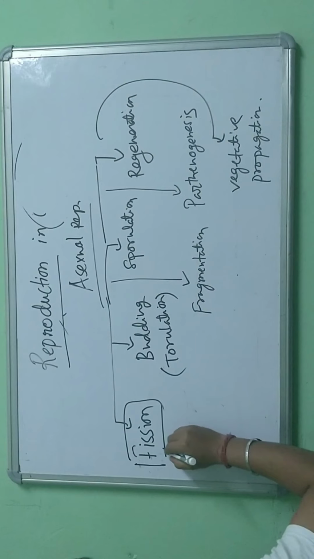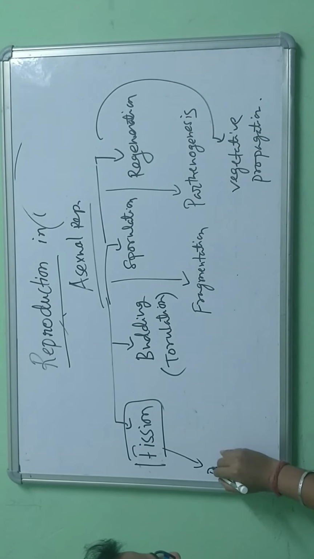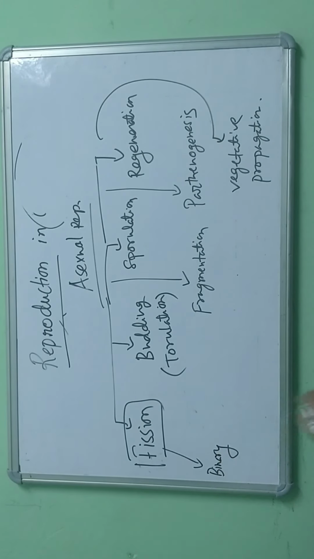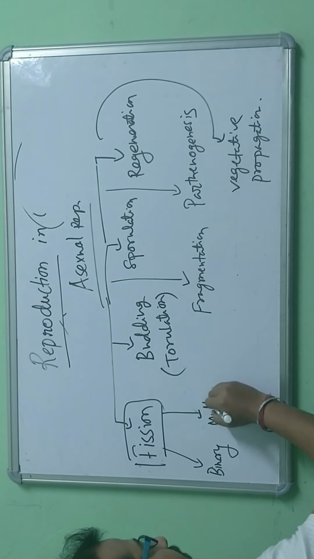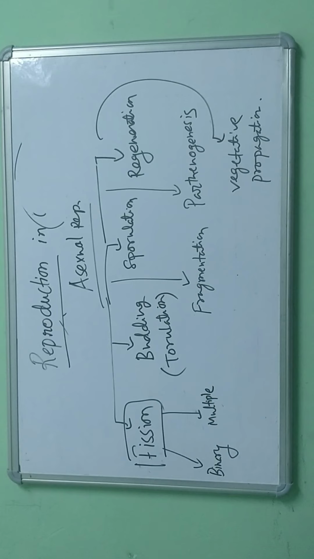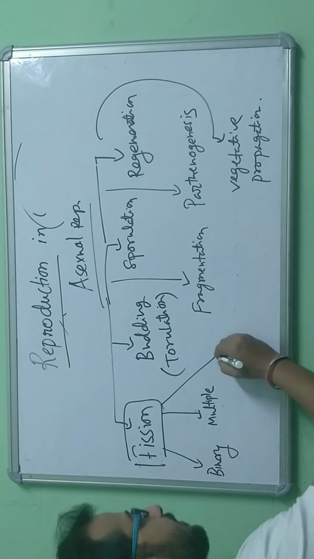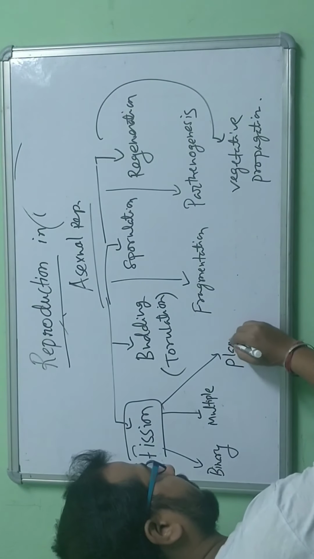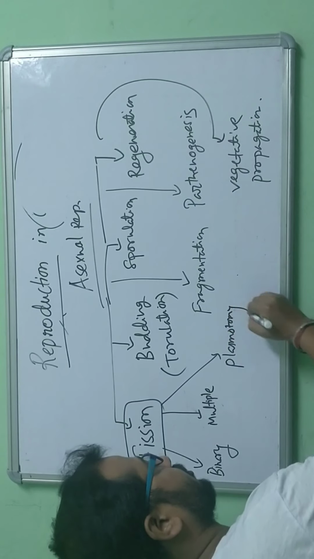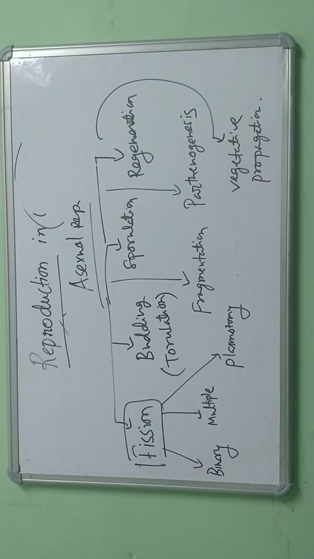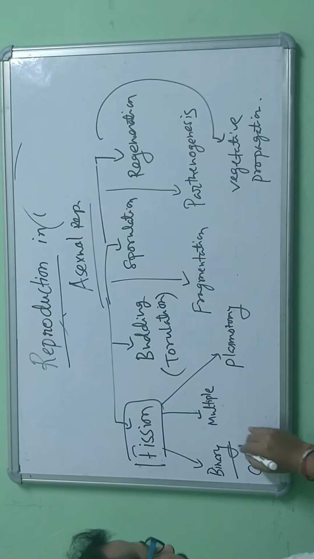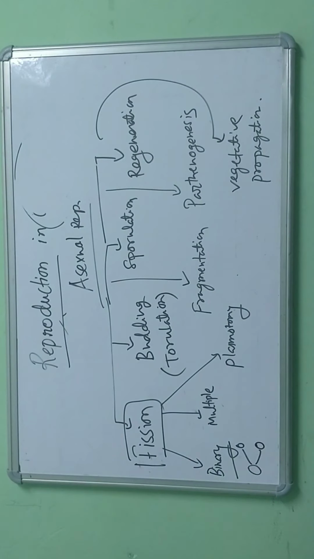Now on the basis of this, I can say that there is binary fission, multiple fission, and one more which is called plasmotomy. Binary fission means one single cell divides into two new daughter cells. Binary means two.